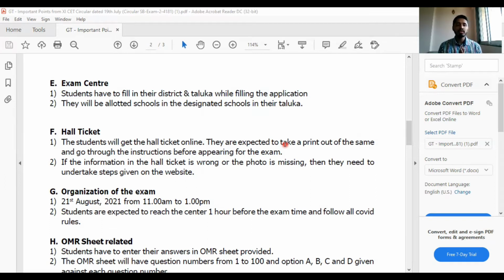Organization of the exam. 21st August 2021 is your exam. It is from 11 a.m. to 1 p.m., a 2-hour paper, all 4 subjects together. Students are expected to reach the center 1 hour before the exam time and follow all COVID rules. All these rules and everything will be told to you beforehand as the exam comes near.